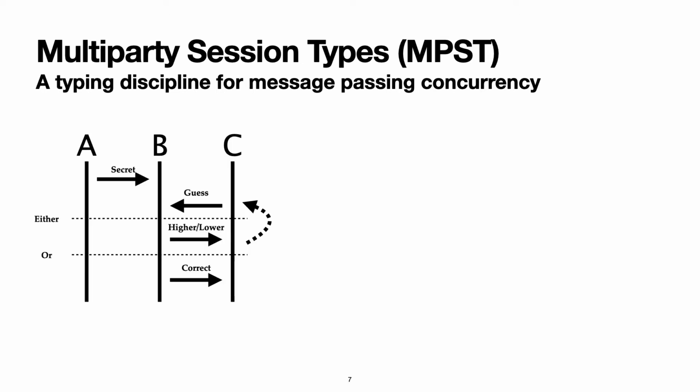For example, let's consider this game between three participants. It is a guessing game where A tells B a secret number and C can make a number of guesses to B. After each guess, B will respond either with higher or lower, indicating C should change the guess, and C can subsequently make another guess, or when the guess is correct, the game will end.